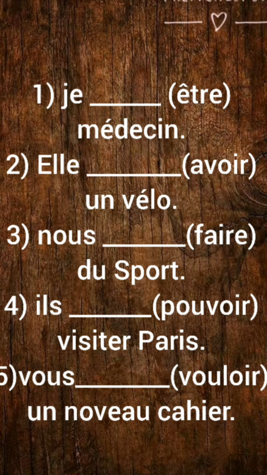Nous dash du sport. The fourth sentence or the fourth question would be ils dash visiter Paris. So it is they can visit Paris, right? The city Paris in France. So ils dash visiter Paris. You're supposed to conjugate pouvoir for ils, the plural, which is they, right?